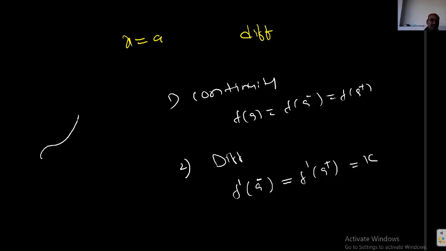Students, I want to check the differentiability of this function, for example at a. First of all, if the function is not continuous, there is no need to check the differentiability; directly you can say it is not differentiable. If the function is continuous, it may be differentiable. If a function is differentiable, it is 100% continuous. A continuous function may or may not be differentiable.